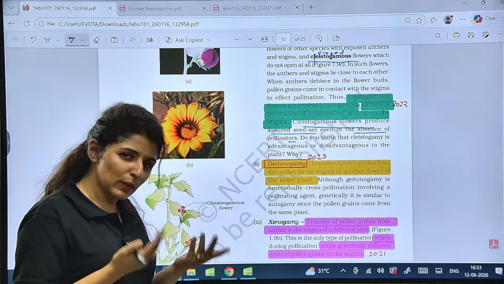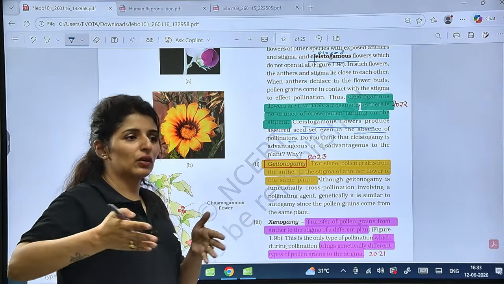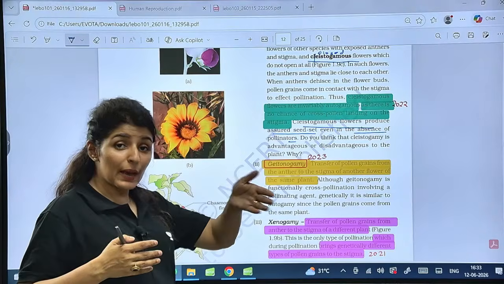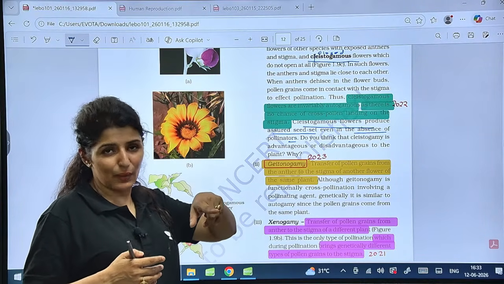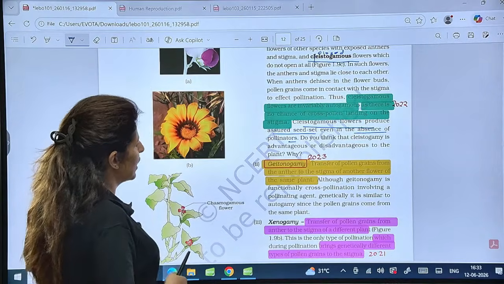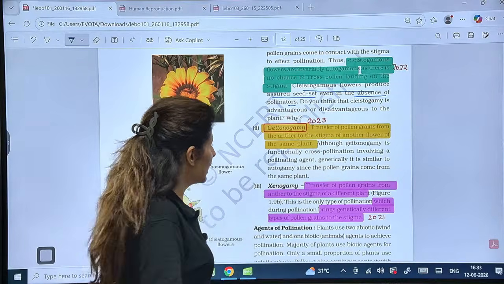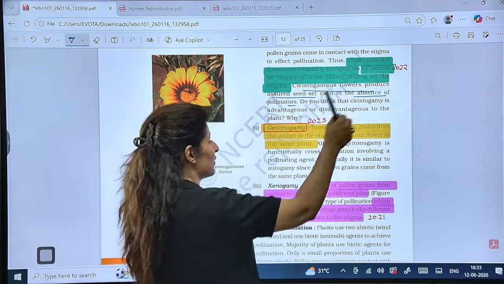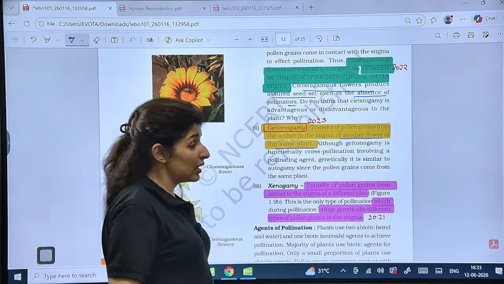It has both advantages as well as disadvantages. If self-pollination keeps on happening one generation after another, then it will be disadvantageous as well. It has both aspects. Is that clear? Now talking about geitonogamy, the definition was asked in 2023. What is geitonogamy? Transfer of pollen grains from anther to the stigma of another flower but on the same plant. Another flower but present on the same plant.